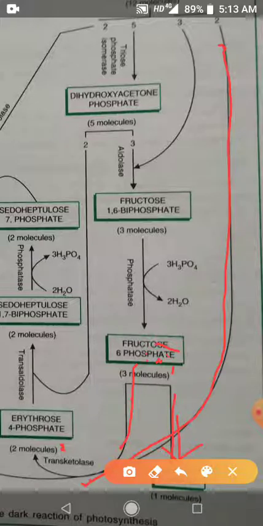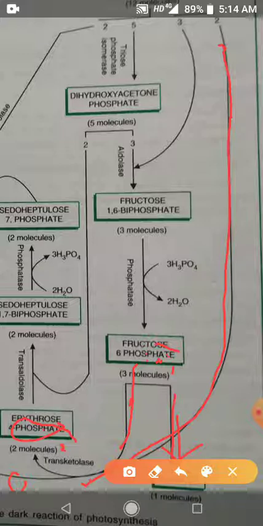The remaining 2 molecules of fructose 6-phosphate and 2 molecules of phosphoglyceraldehyde both combine together to produce 2 molecules of erythrose 4-phosphate and 2 molecules of xylulose 5-phosphate.